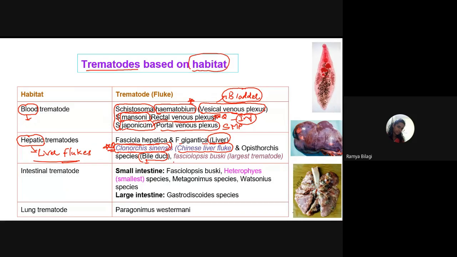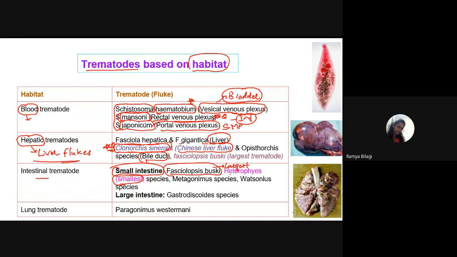And next is the intestinal trematodes. In this group, the very important one is Fasciolopsis buski. It is also called the largest trematode. The question can be asked, which one of the following is the largest trematode? And where does it reside? It resides in the small intestine. This point you have to remember. It is the largest trematode.